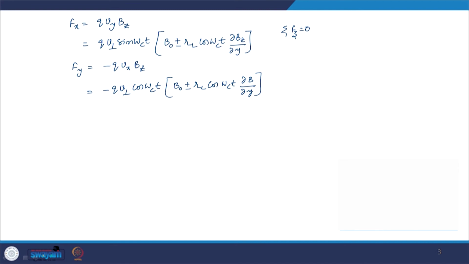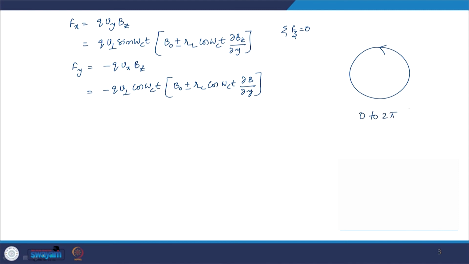Now, Fx, Fy and Fz are the magnitudes of forces which are experienced by the particle. At this point, we want to find out the average force the particle experiences over one gyro orbit, that means 0 to 2 pi.